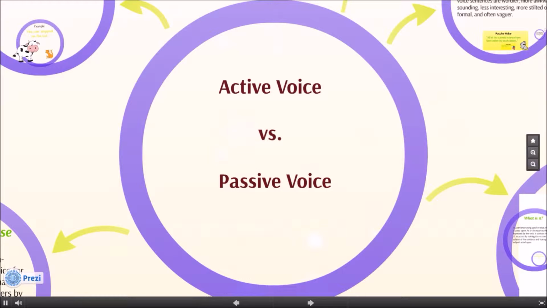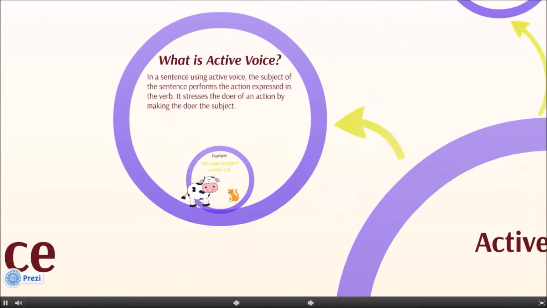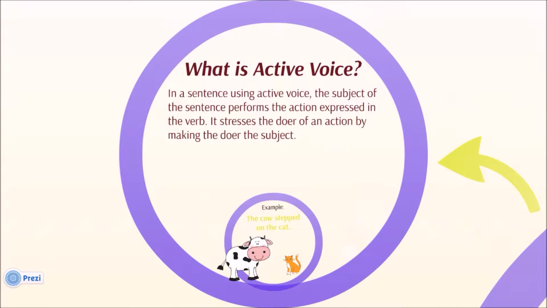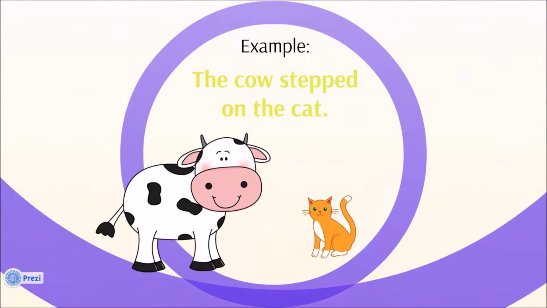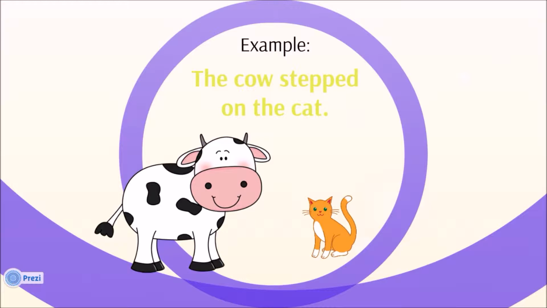Active voice versus passive voice. What is active voice? In a sentence using active voice, the subject of the sentence performs the action expressed in the verb. It stresses the doer of an action by making the doer the subject. For example, the cow stepped on the cat.